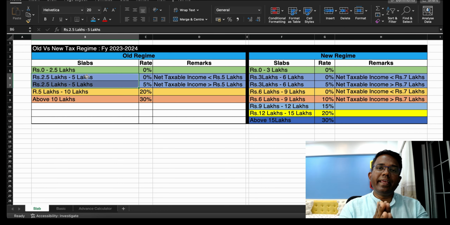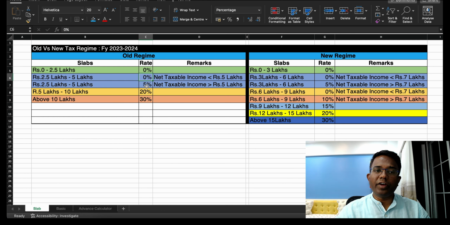So in case your income is below 5 lakh, then you are entitled to the rebate under 87A. मतलब क्या कि अगर आपका 5 लाख से कम इनकम है, then you are entitled to the tax rebate, and your tax would be zero if your income is below 5 lakh. And if your net taxable income is above 5 lakh, then of course the tax rate applicable to you is 5%.